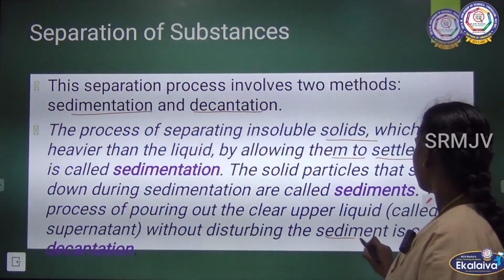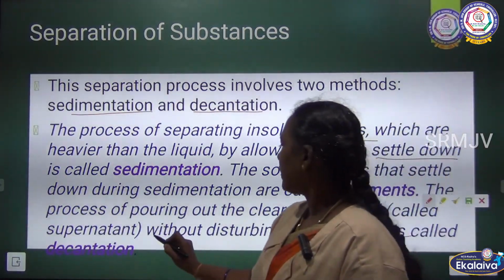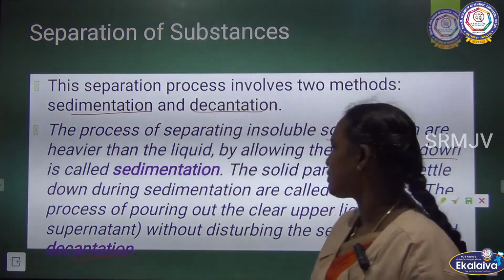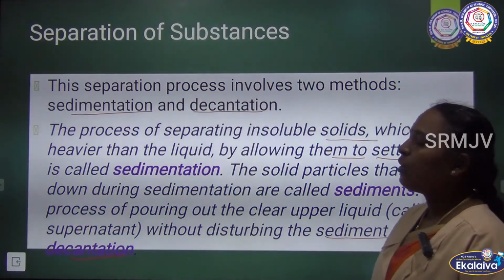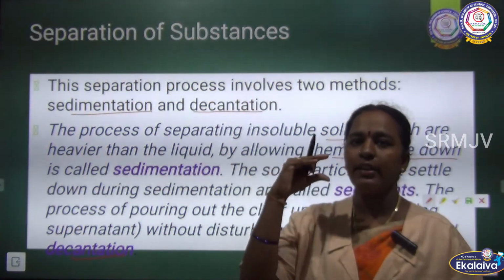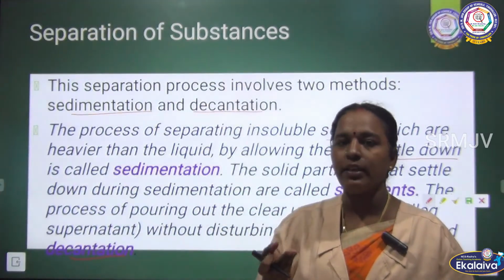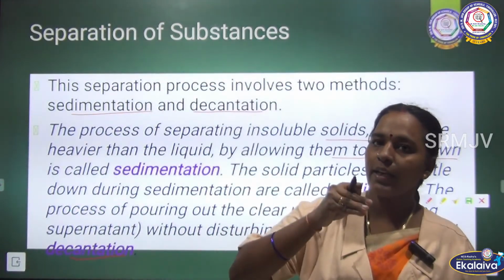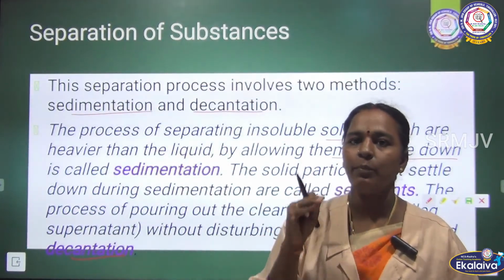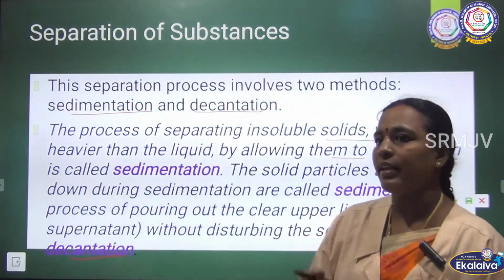Now we see decantation. What is decantation? Now we have an upper layer of clear liquid water. Without disturbing the sediment, we have to remove the upper layer of clear water. That process is known as decantation.